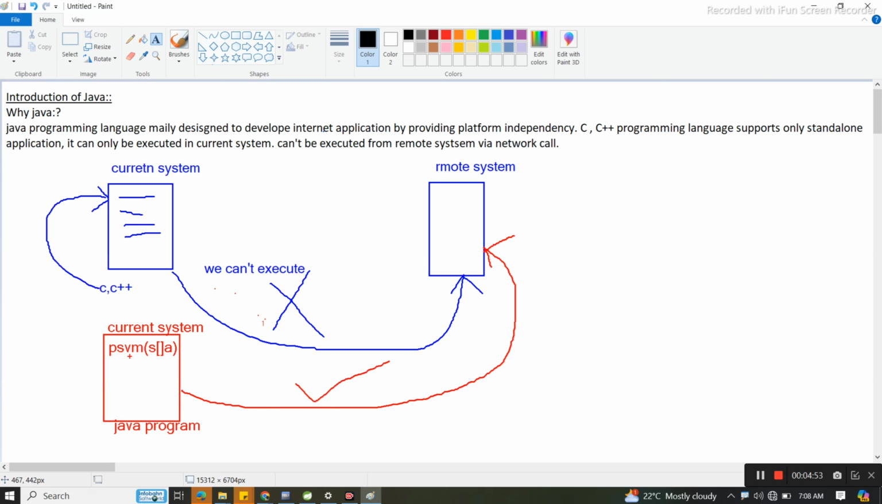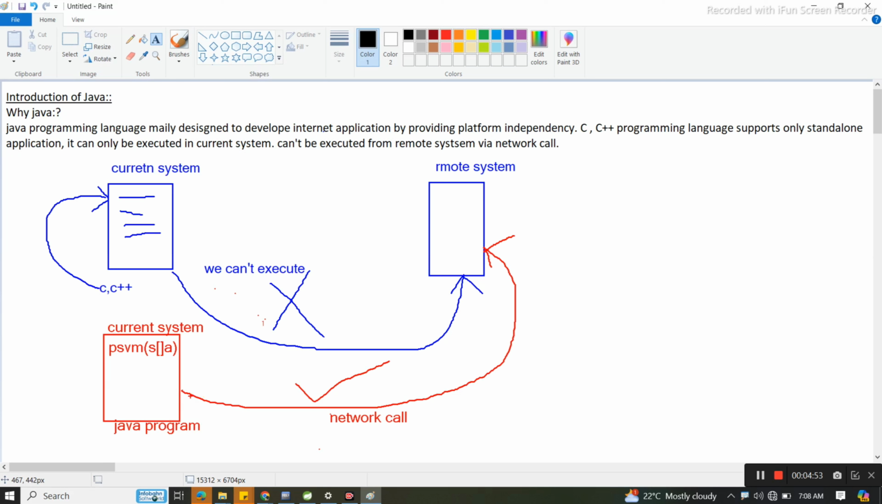So whatever class file you write in our current system, we can execute in a remote system via a network call. What is this network call? Some processes are there, serialization and deserialization, that we'll see day by day in the coming classes. But the thing is, through a network call we can execute Java applications in a remote system also. Here our current system contains our class file.